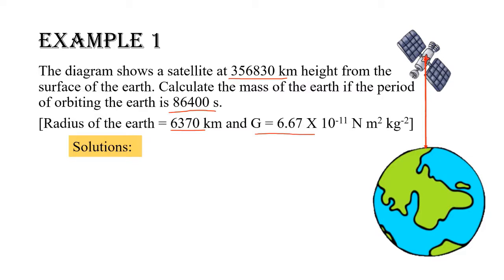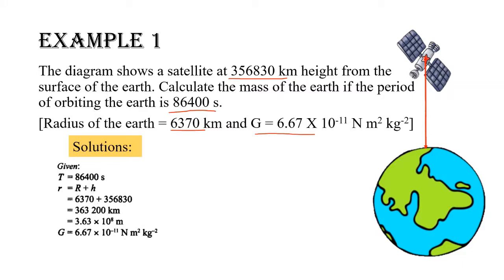To get the answer, we need to identify the information using the symbols. T equals 86,400 seconds. Small r, the radius of orbit, is equal to the radius of Earth plus the height of the satellite from the surface, which is 6,370 plus 356,830, and we have the value of 3.63 times 10 to the power of 8 meters.